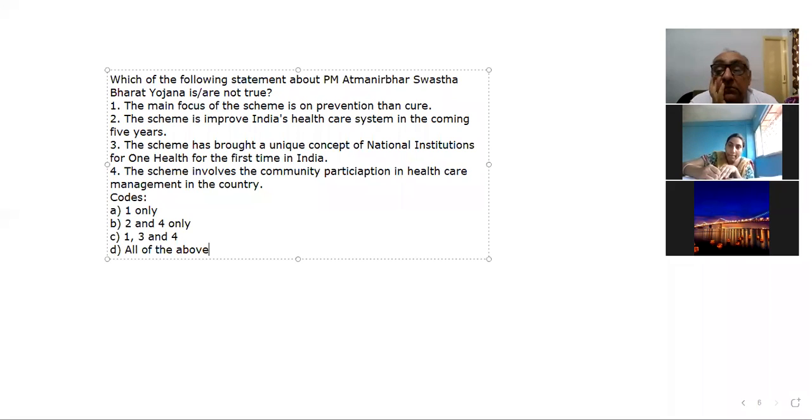Bhavesh C, Nishank D. Second. Nishank, is that third statement wrong? Do you think? On what ground it is wrong?